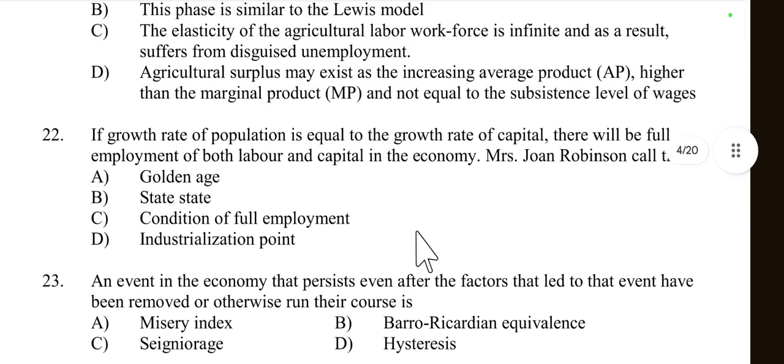Then question number 22, if growth rate of population is equal to the growth rate of capital, there will be full employment of both labor and capital in the economy. Yes, so Mrs. Joan Robinson called this the golden age of capital accumulation. So option A is right here.